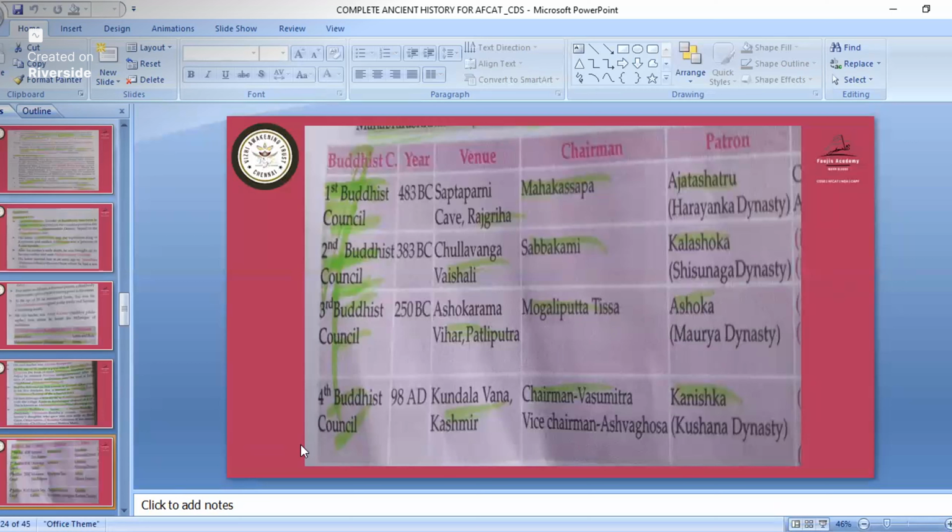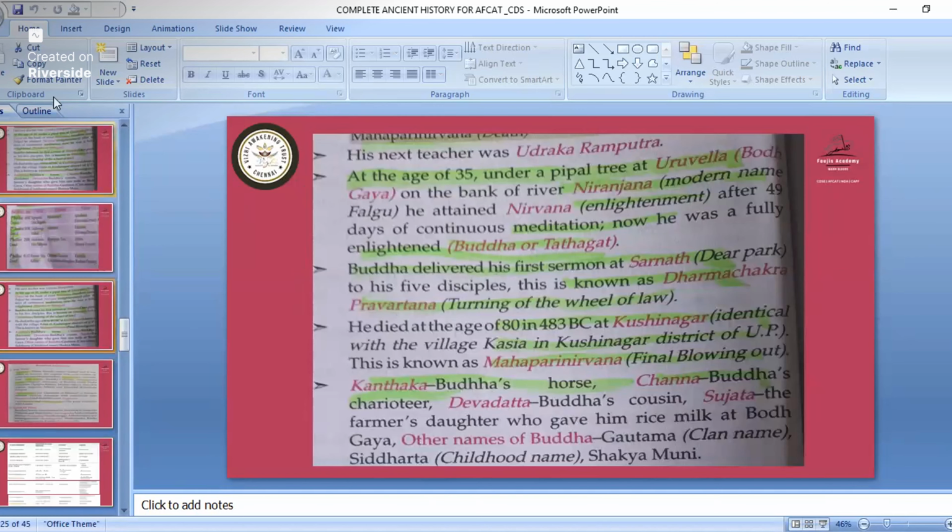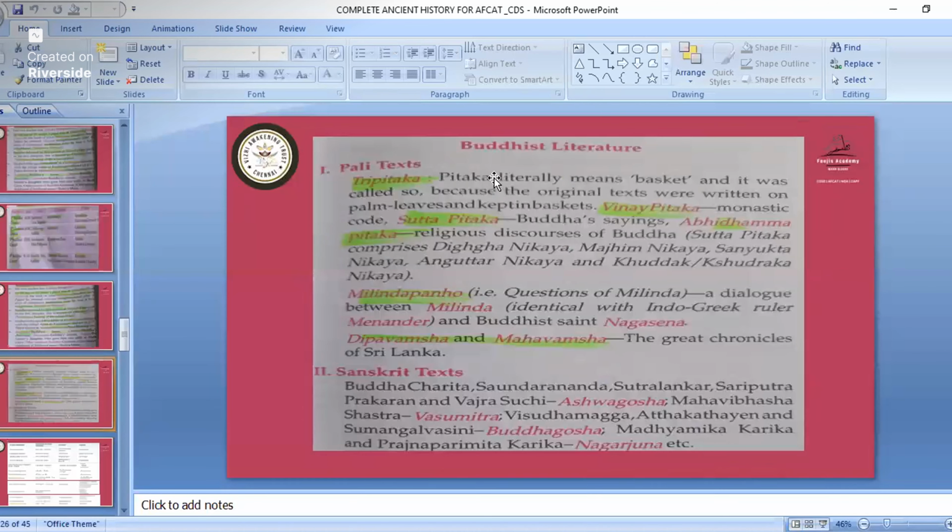And the fourth Buddhist council took place at Kashmir. All these 3 are in Bihar, and this one is in Kashmir. The fourth Buddhist council took place at Kundalavana, Kashmir, and the chairman was Vasumitra, and the vice chairman was Ashvaghosha. And it took place during the reign of Kanishka. So remember all these Buddhist councils, and also remember the Jainism councils. Okay, we had studied this one. Now we'll see about the Buddhist literature.